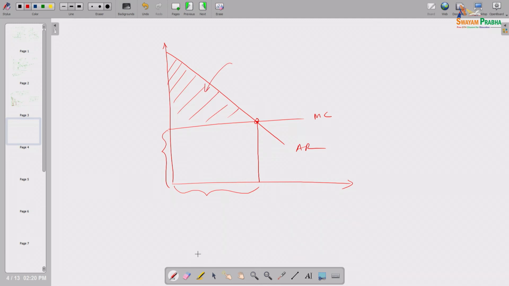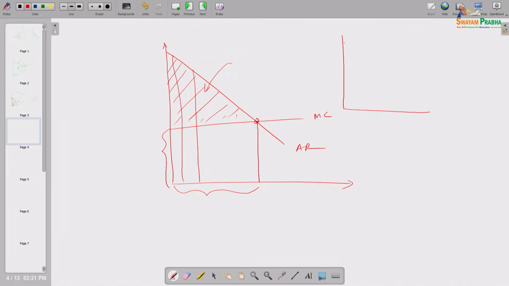Now, what is happening is that this entire area, which could be consumer surplus, is appropriated by the monopolist as producer surplus, because this price is charged to one customer, this price is charged to another customer, and so on. So, what could be consumer surplus is becoming producer surplus. The total surplus of the society is not changing at all, okay.